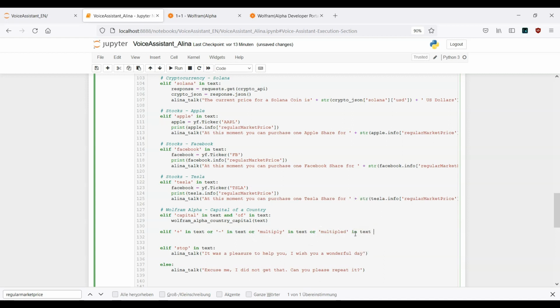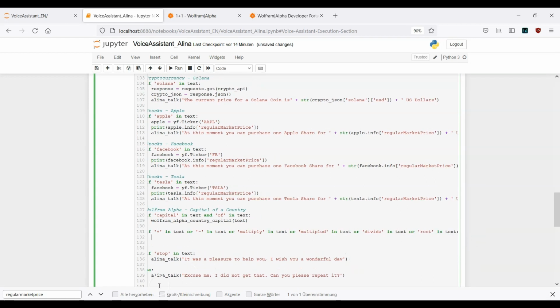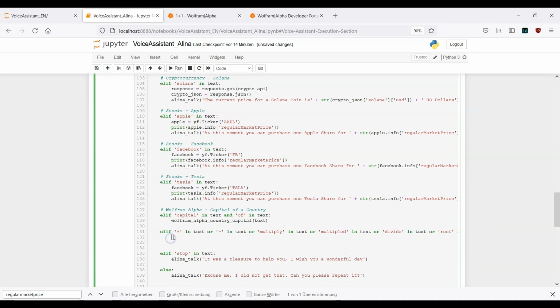Or divide in text, or root in text. Once the system recognizes one of the mentioned keywords, we want to call the Wolfram Alpha calculator, and here again we need to provide the text.